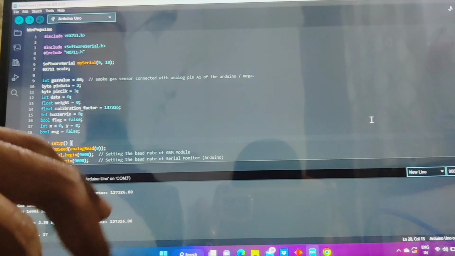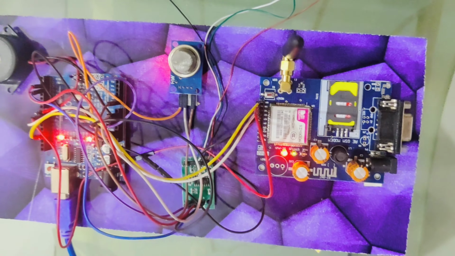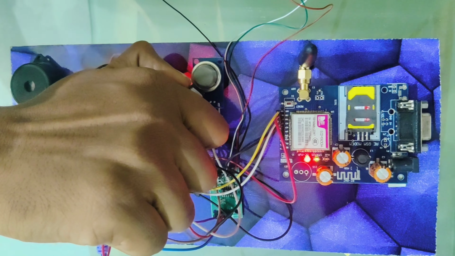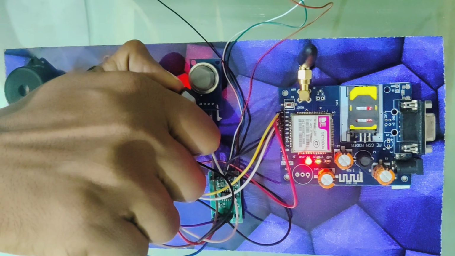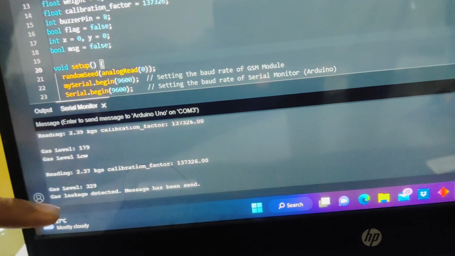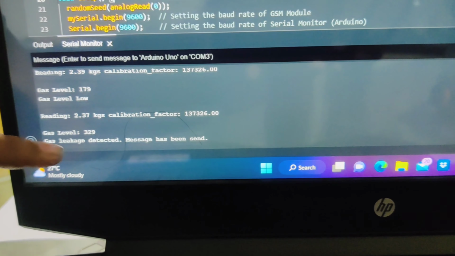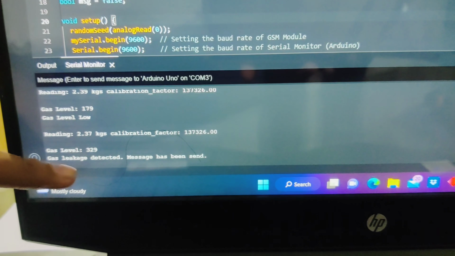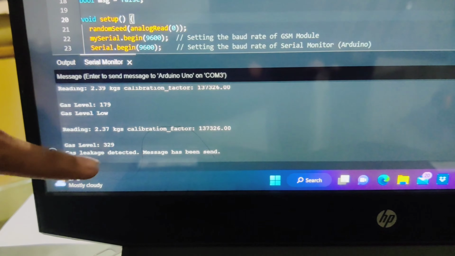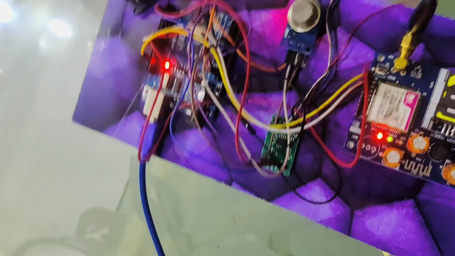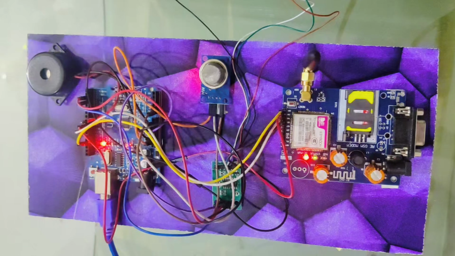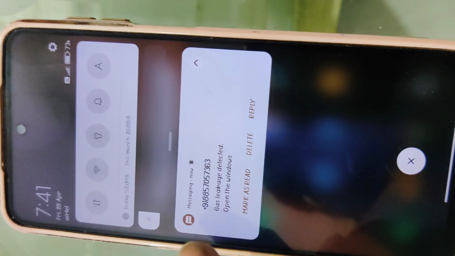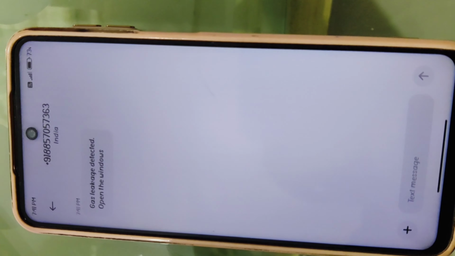Now we are going for our first module, that is gas leakage. We are going to leak the gas by using the cigarette lighter to check. As we can see, the gas level exceeds the threshold, and when it exceeds, it will send the message to the phone. As we can see, the system prints gas leakage detected, and now our buzzer blows, and we can see that there is a message coming on the phone which says gas leakage detected, open the windows.